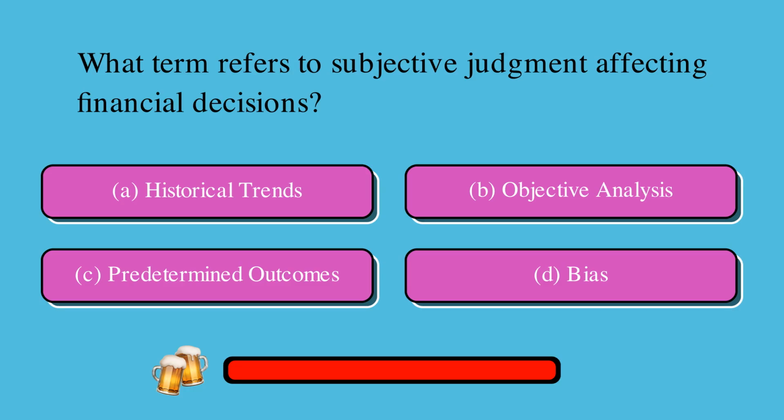What term refers to subjective judgment affecting financial decisions? Is it A, historical trends, B, objective analysis, C, predetermined outcomes, or D, bias? The correct answer is bias.